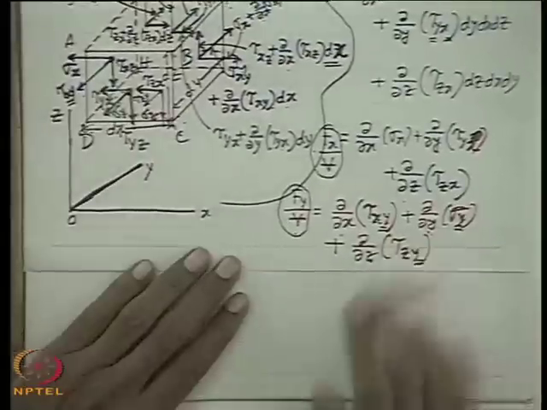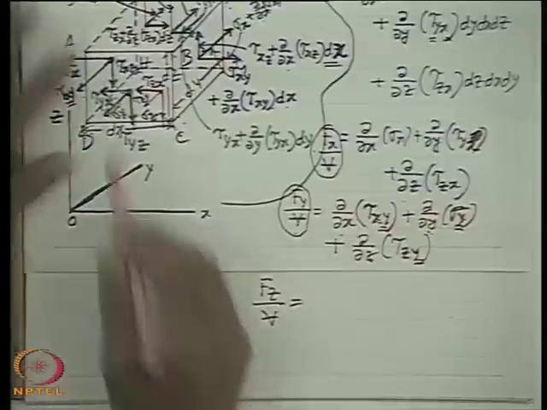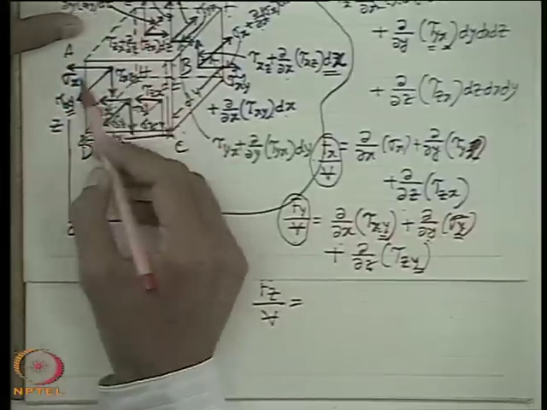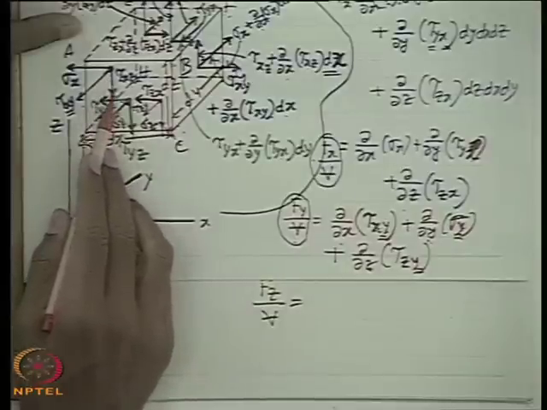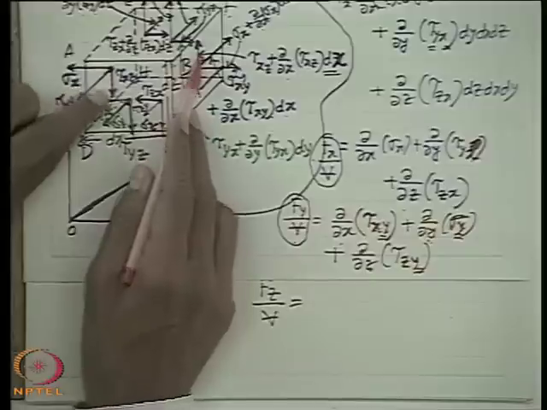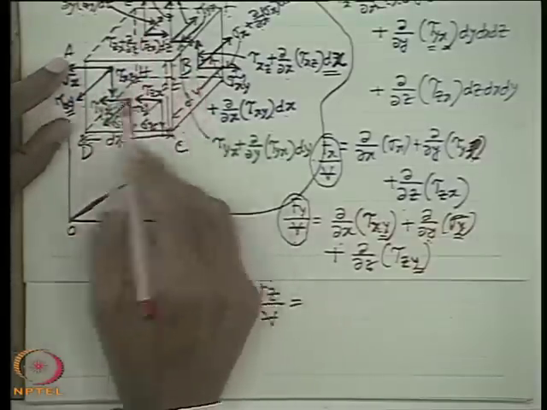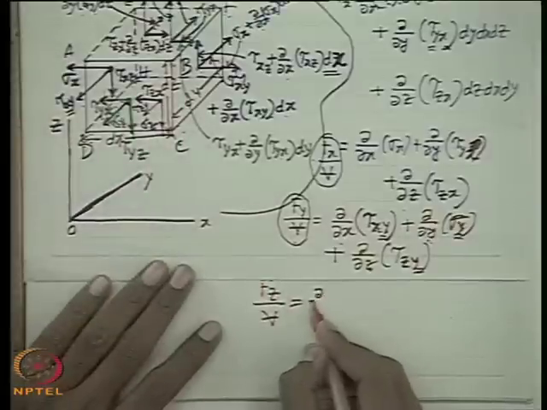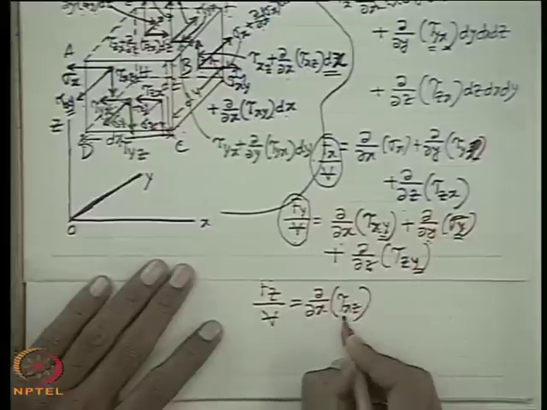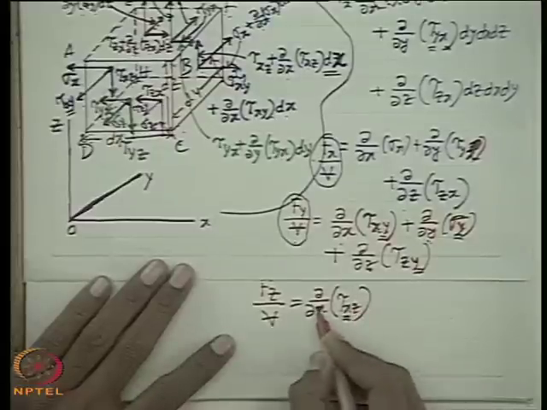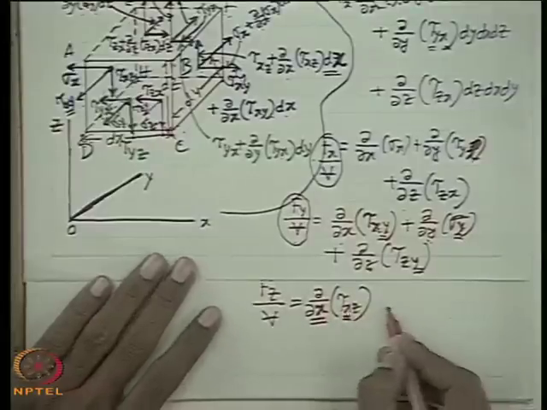All okay? Now if I write the force in z direction per unit volume, you come with the x plane. What is the force in the z direction in the x plane? This is contributed by τxz at these two places. And if you multiply with the area and subtract, then you will simply get ∂τxz/∂x. That means at the x plane it is appearing, but it is appearing in the z direction. That's why we are differentiating with respect to x, because it is appearing in the x plane.